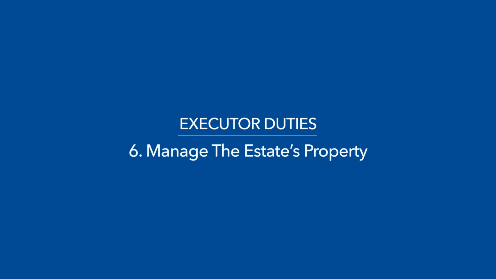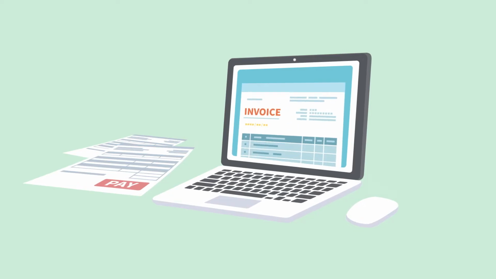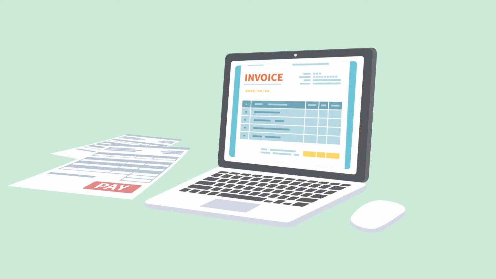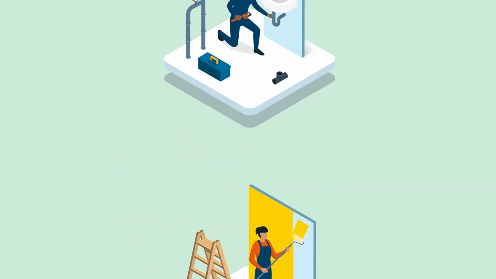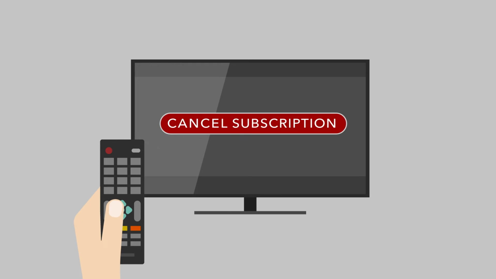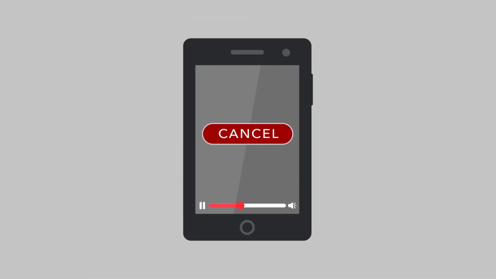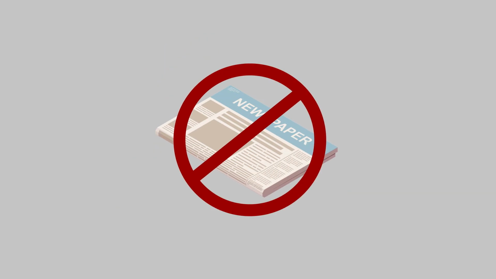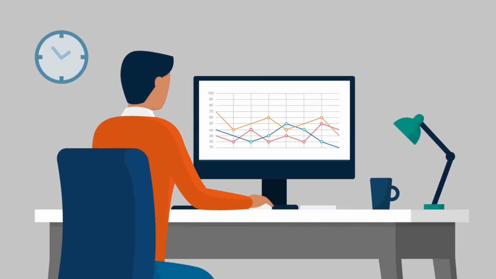Managing an estate after a person's death is very similar to the tasks the person performed during life. This includes paying bills from a bank account you'll set up in the estate's name and maintaining the home or other property. Be sure to cancel unnecessary services like television and internet, dues-paying memberships, magazine subscriptions, etc. As a fiduciary, it's your responsibility to not let any of the estate's money go to waste.